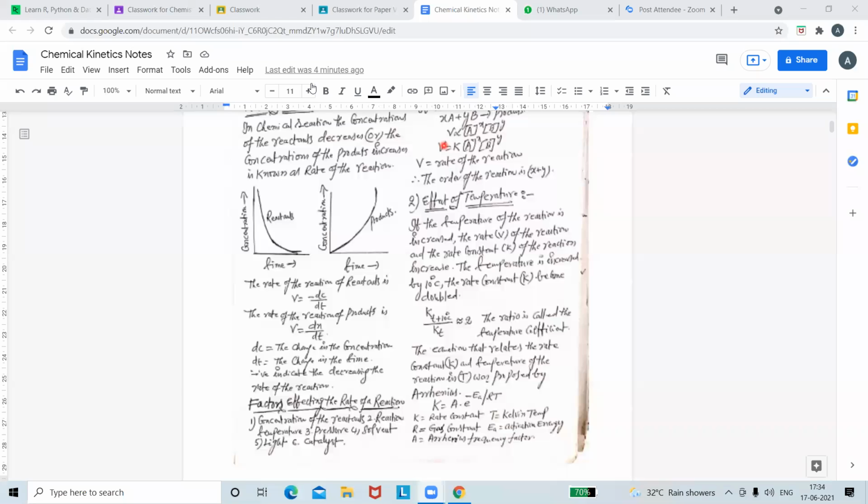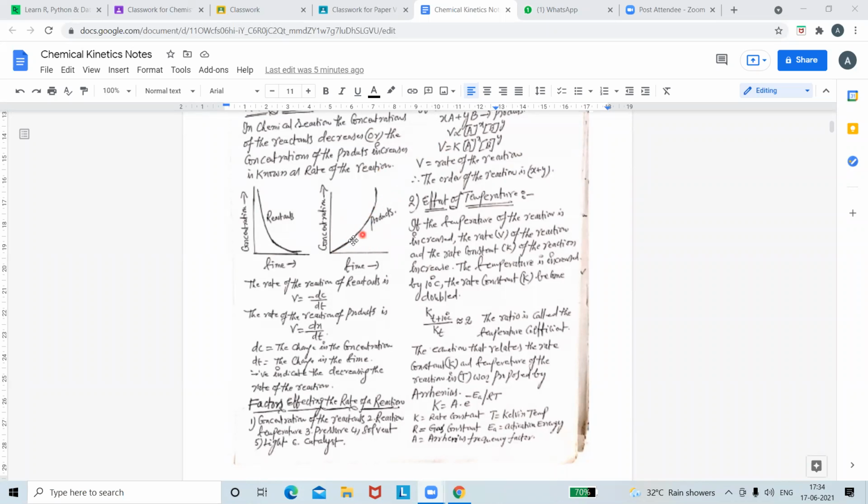Concentration increases. Very good. With respect to products, concentration is increasing. Therefore the graph is in this way. It is increasing, in the form of a hyperbola, whereas this one is a hyperbola with a negative slope.